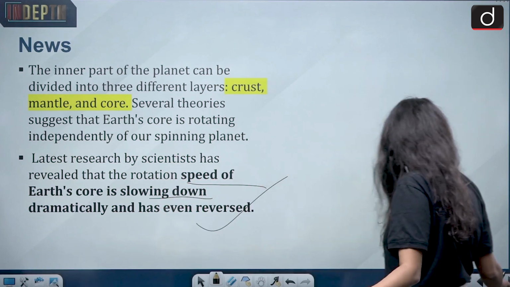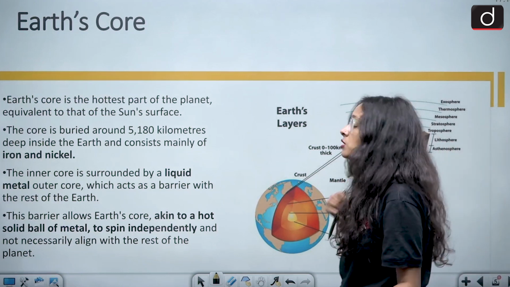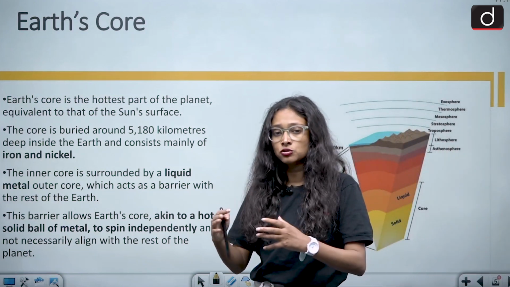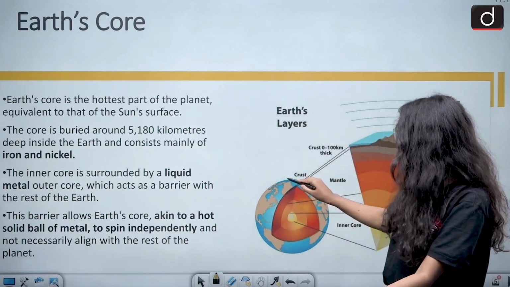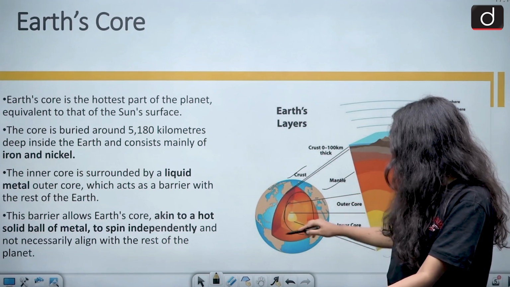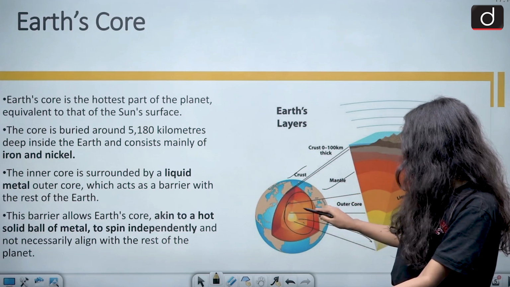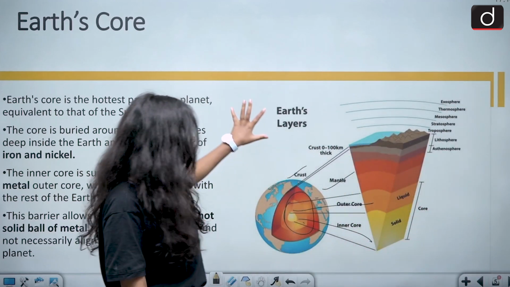Moving towards the next slide, which is about the Earth's core. It's very important to have a discussion on Earth's core. We already know that Earth consists of three parts: the crust, then the mantle, and then the core. There is an inner core and an outer core. This is about the Earth's features and composition.